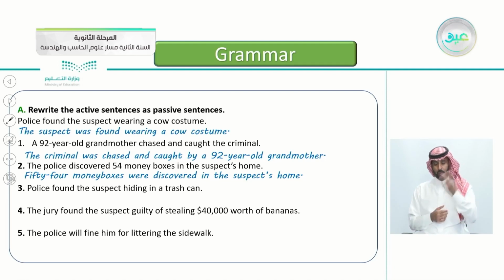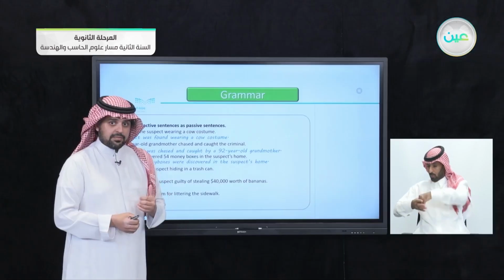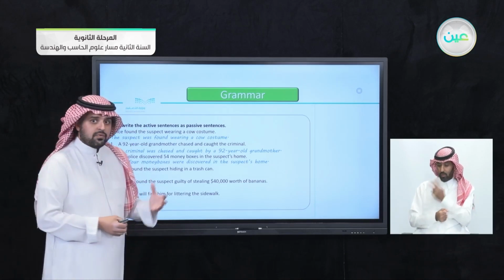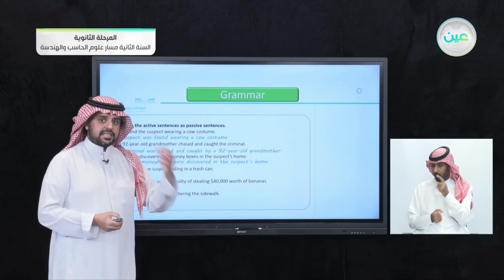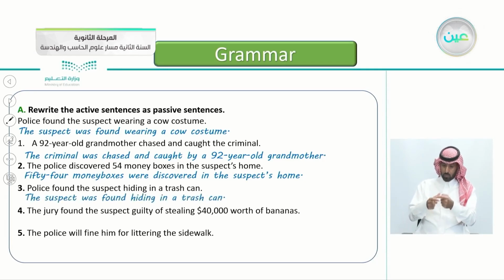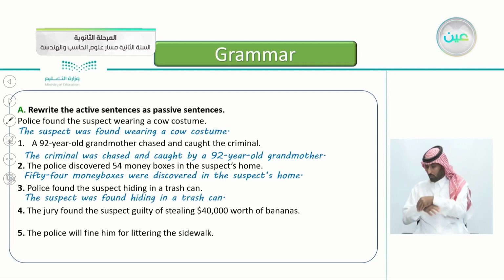Number three, police found the suspect hiding in a trash can. Again, begin with the object. Police found who? This is the object here. Yes, that's correct. The suspect. So we begin with the suspect. That's correct. The suspect was found hiding in a trash can. Now you're getting the hang of it.